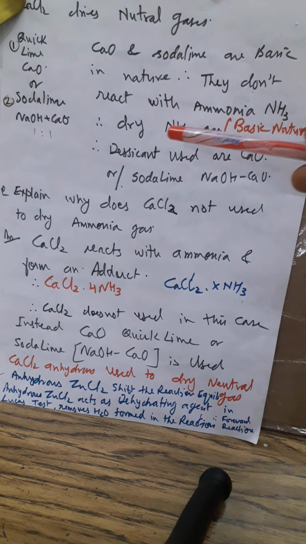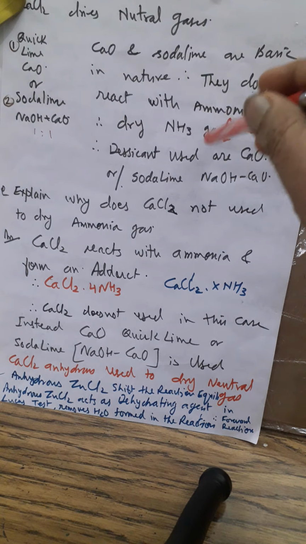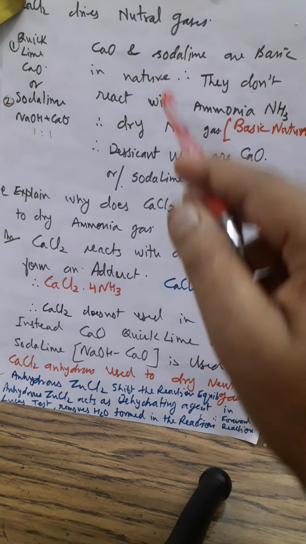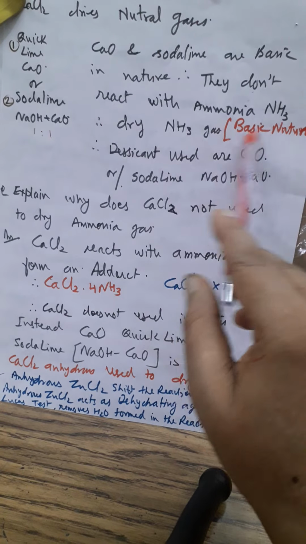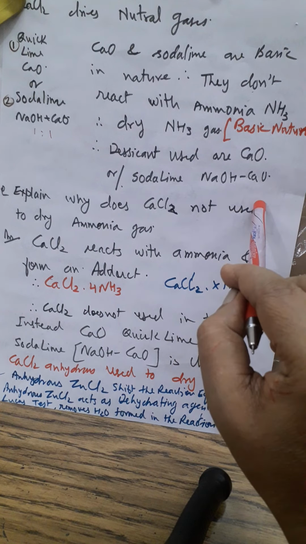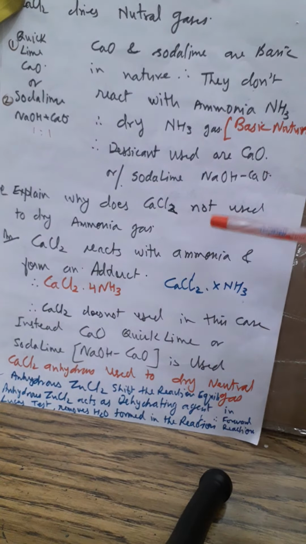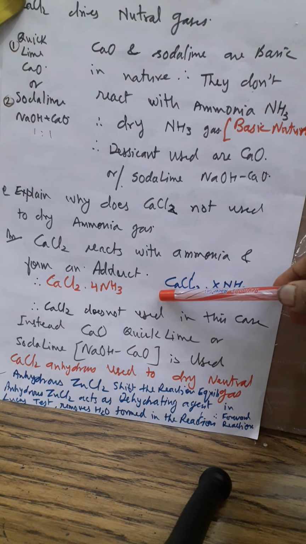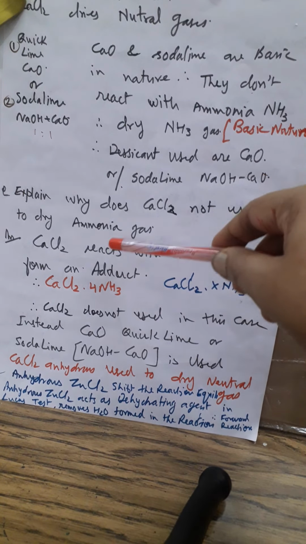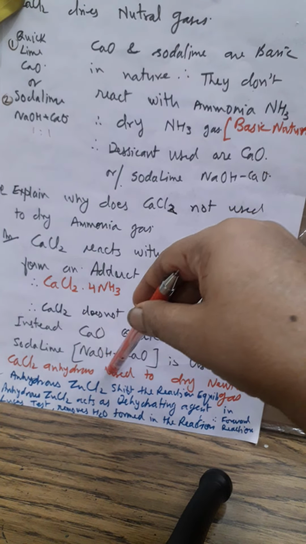Now in an MCQ they will give you so many different drying agents and ask which will dry ammonia. So quicklime and soda lime will dry ammonia because both of them are basic in nature, so there will be no effect on it. What is quicklime? CaO is quicklime. What is soda lime? A NaOH and CaO mixture is known as soda lime. Now, this question is again and again coming because it is very important. CaCl2 is not used to dry ammonia because the CaCl2.4NH3 adduct is formed, so it is not used in this case, but instead CaO and soda lime are used.